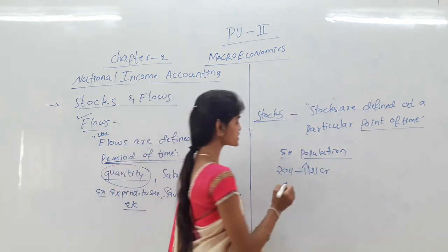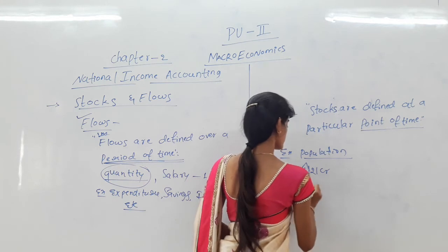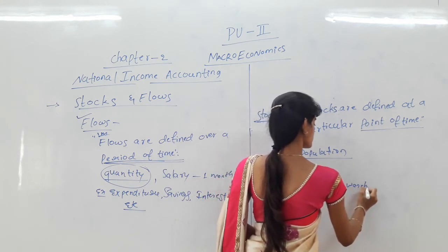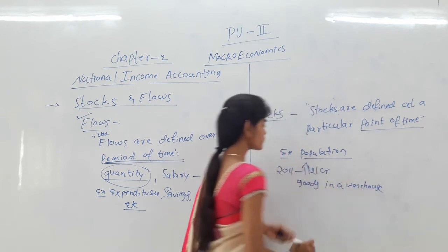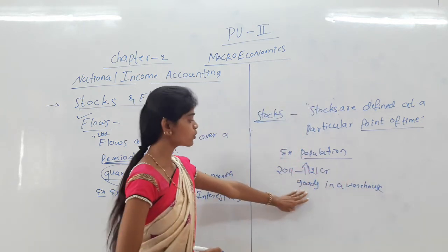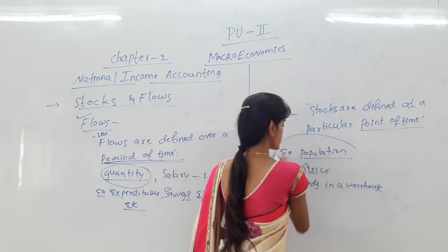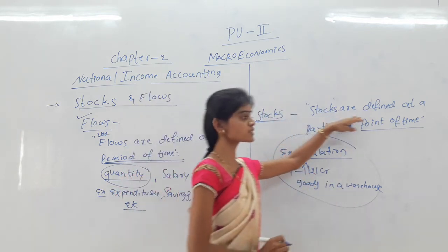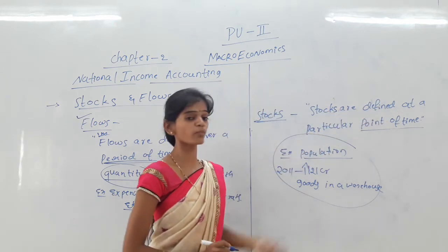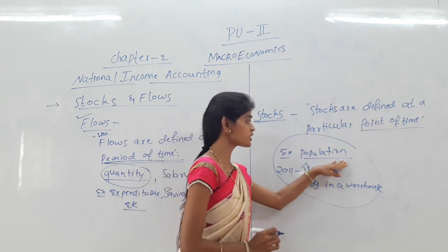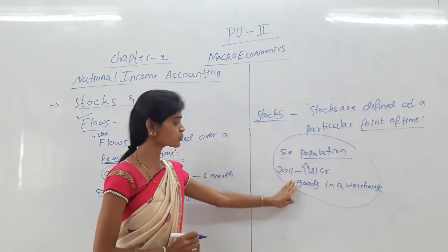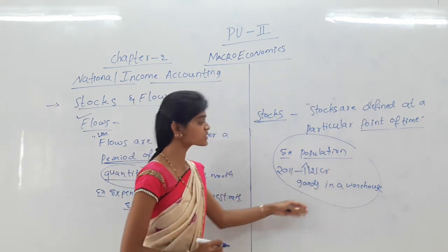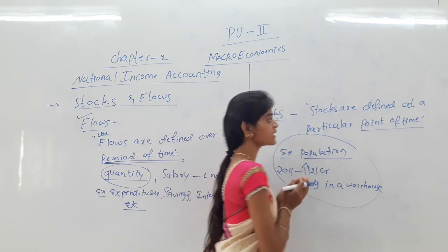And goods in a warehouse. So goods in the warehouse and population are some examples of stocks. Stocks are defined at a particular point of time. So population in 2011 was more than 121 crore, and goods in the warehouse means